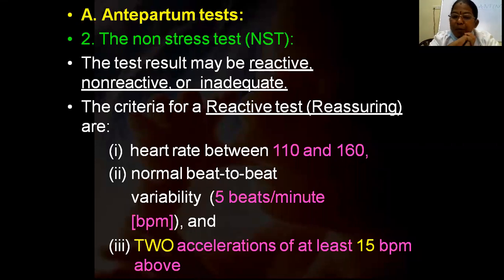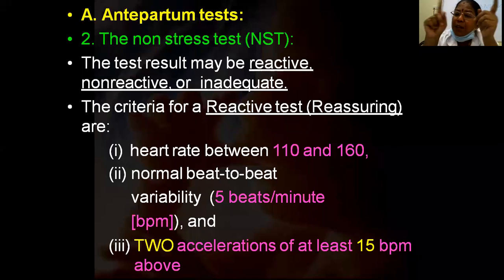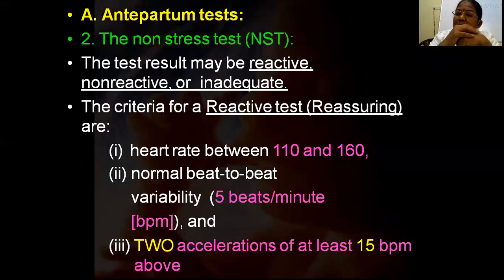So 5 beats per minute. And the most important thing is when there is a movement, this one measure will give it in the mother's hand, and will tell her that when the baby moves, you press that button. So when the baby moves, she will press that button, and on that graph we will see it. I will show you that graph in the intrapartum test.